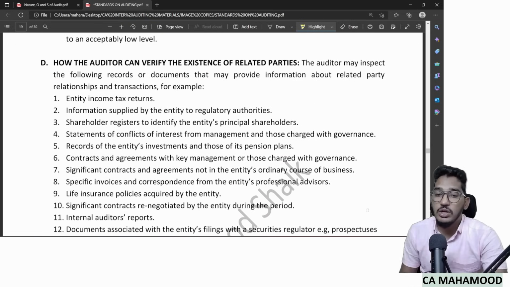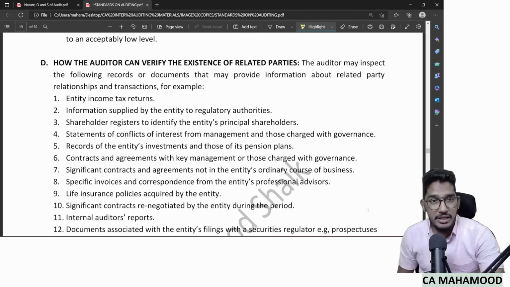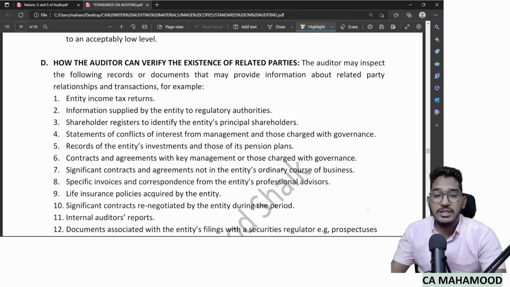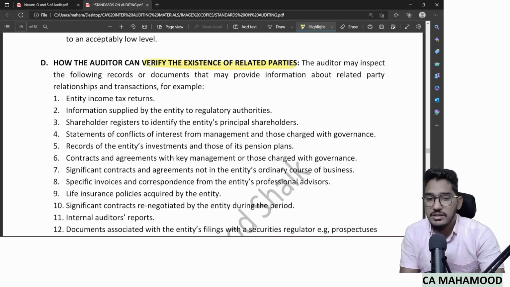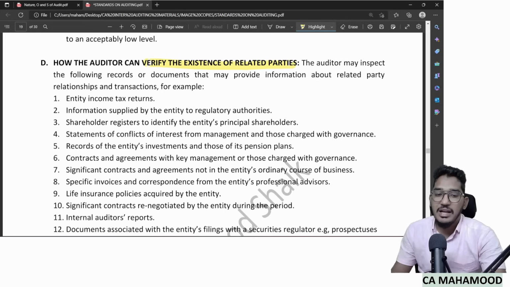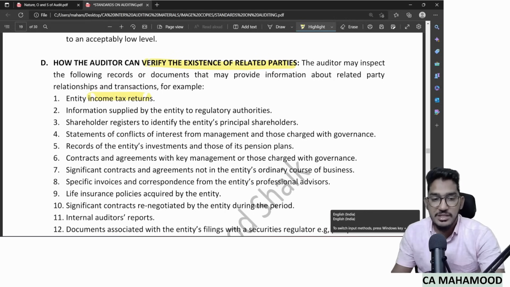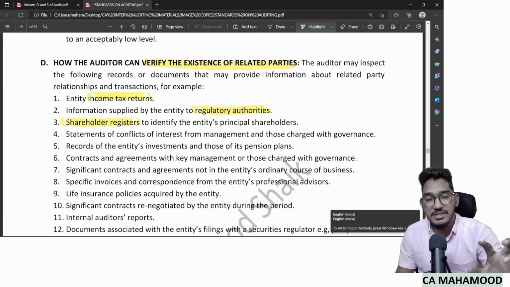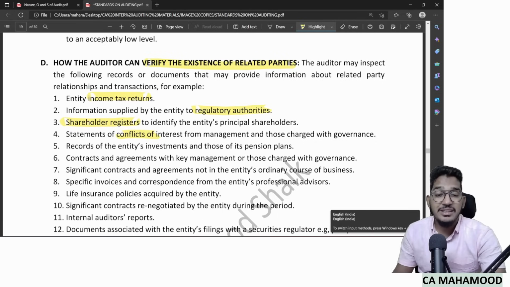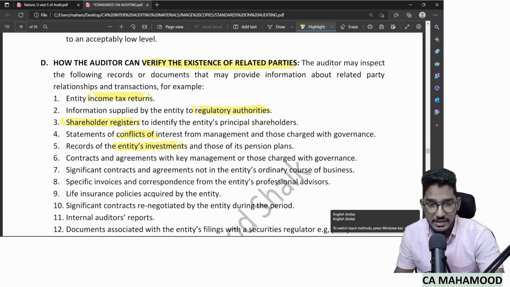Then finally, how can the auditor come to know which is a related party and which is not? How can the auditor verify the existence of related parties? What the standard says is to refer to some documents, like verifying the entity's income tax returns and even checking the information supplied to regulatory authorities like ROC. Check the shareholder register to know who has significant shareholding in the company. Even check the statement of conflicts submitted by management and the board of directors. Check the entity's investment register. This will help you to know who is the client's subsidiary, associate, etc.